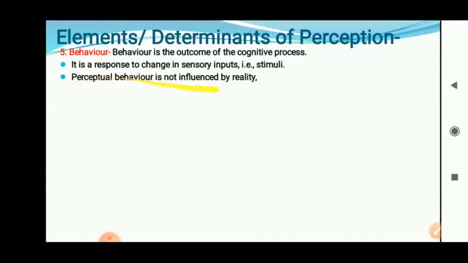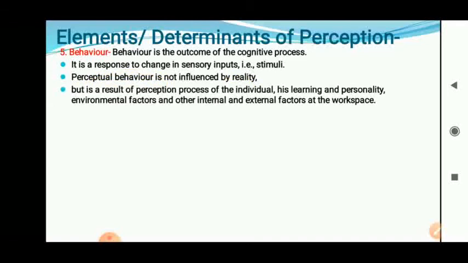Perceptual behavior is not influenced by the reality. Whatever perceptual behavior we perform is not influenced by reality, but is a result of the perception process. Try to understand. Perceptual behavior means whatever information we are receiving, according to that information we try to carry out the behavior. But according to the real message, we are not going to carry out the behavior. We carry it out as a result of the perception process. For example, 100% of the message is there.